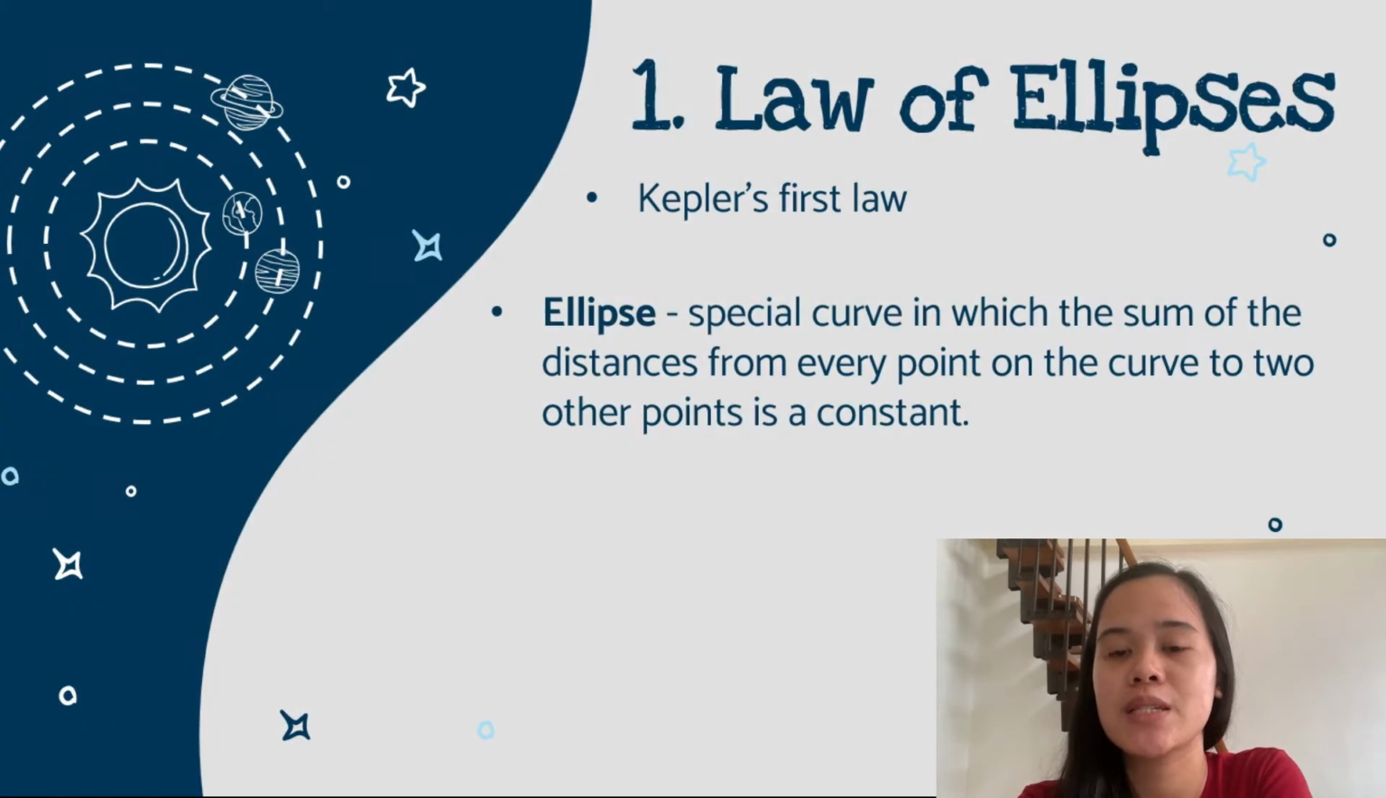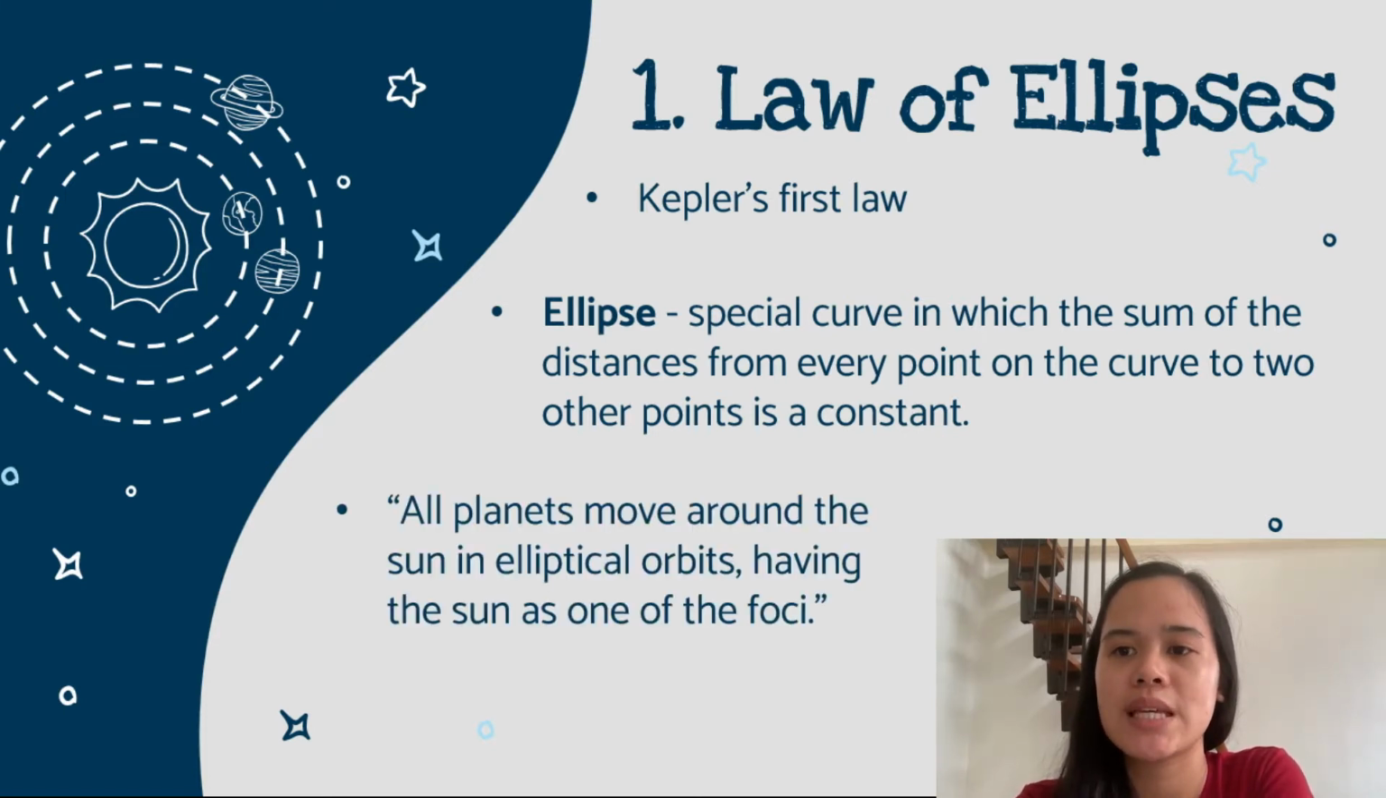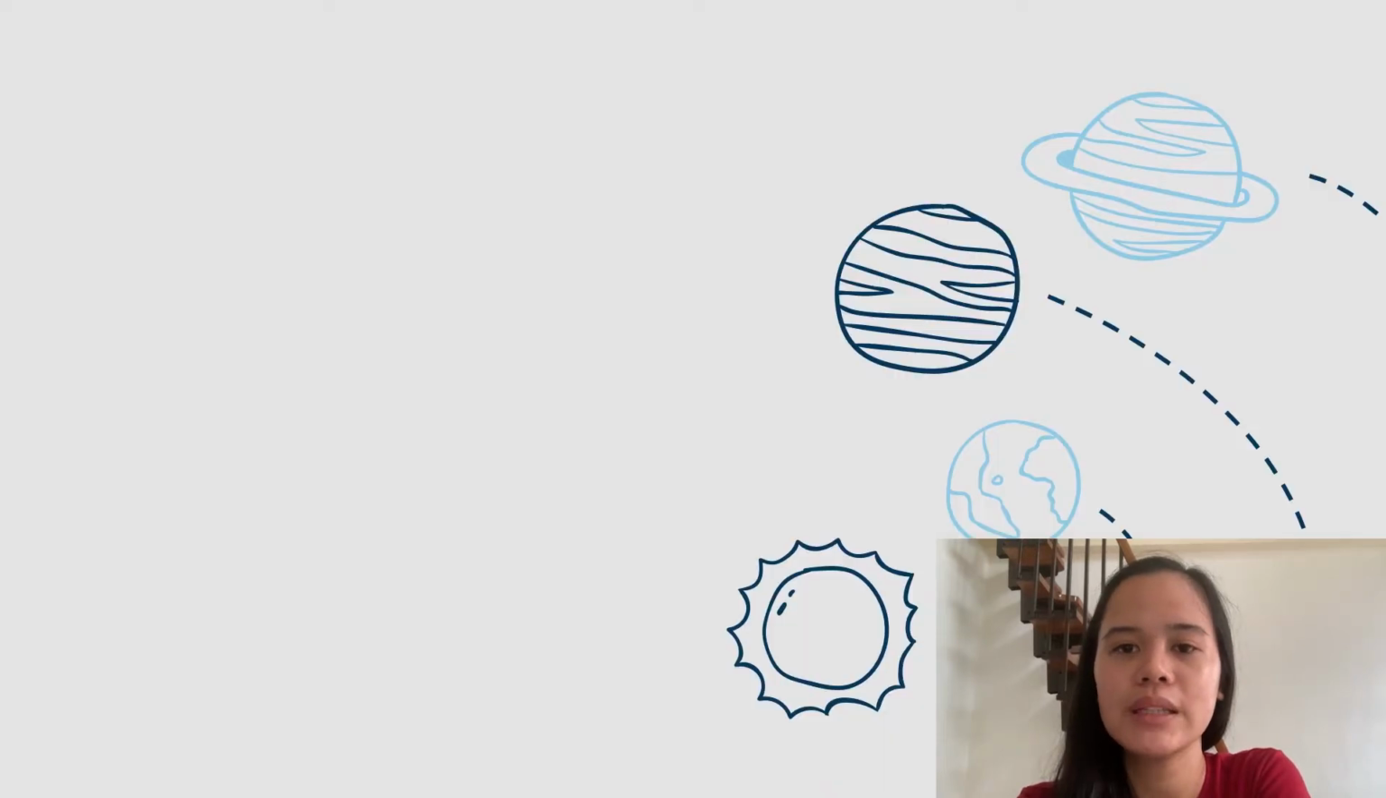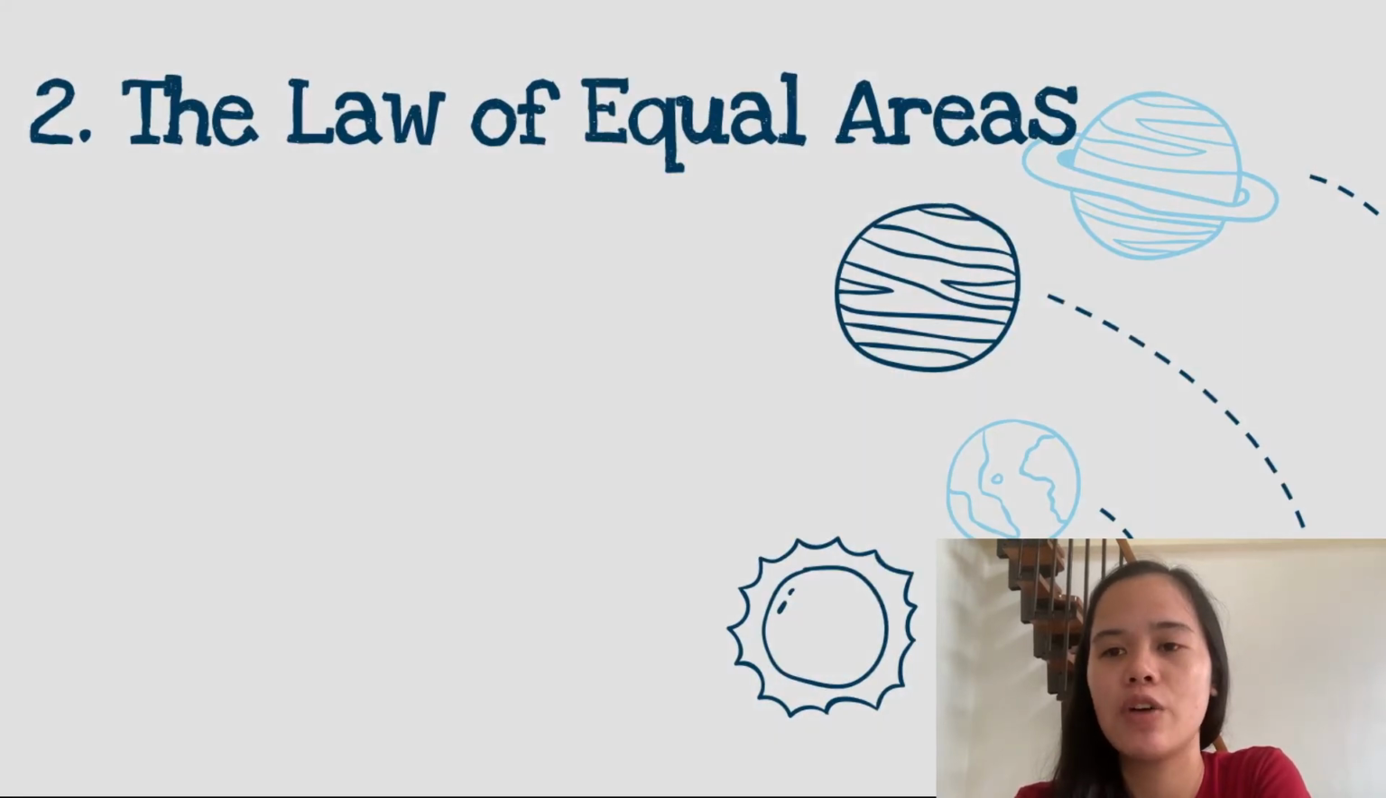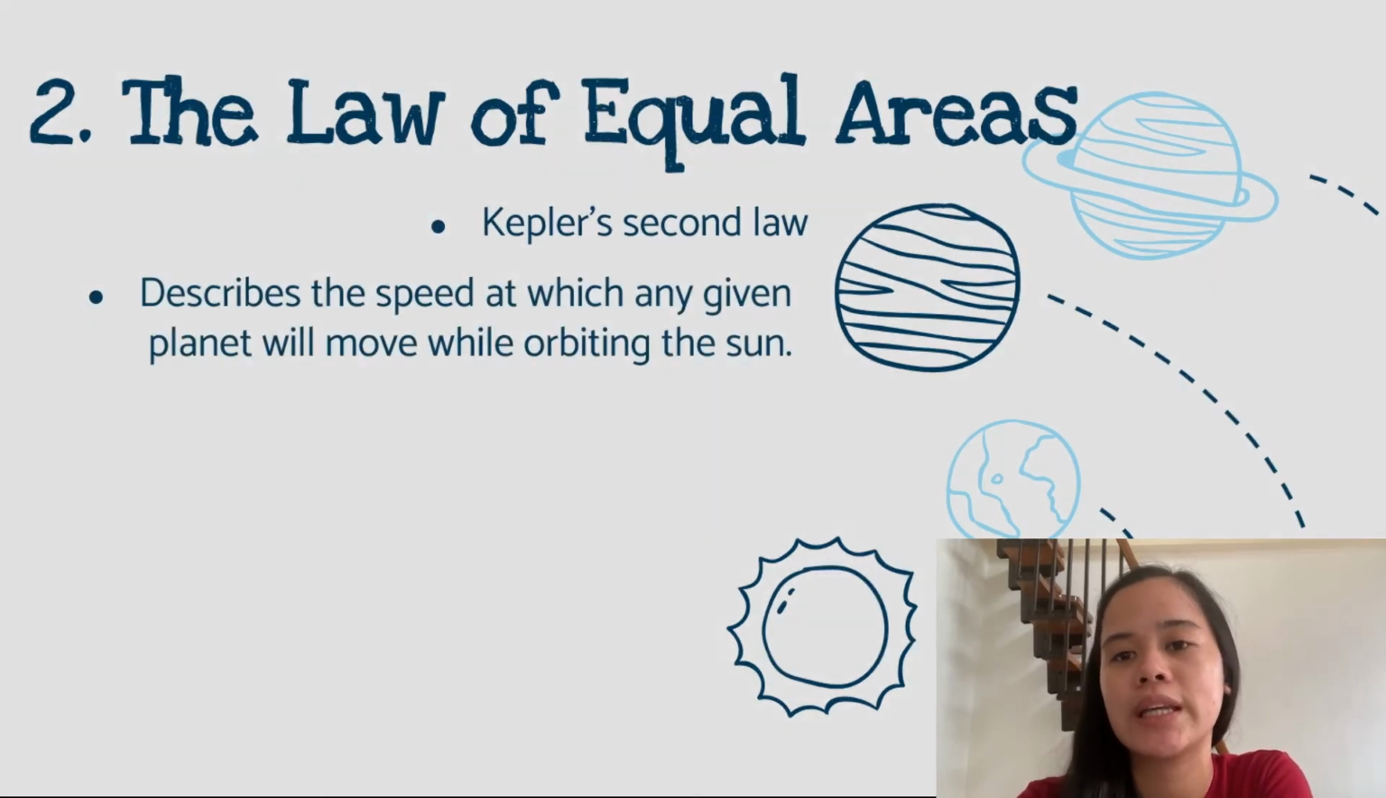An ellipse is a special curve in which the sum of the distances from every point on the curve to two other points is a constant. This law simply means that all planets move around the Sun in elliptical orbits, having the Sun as one of the foci. The next law, the law of equal areas, also known as Kepler's second law, describes